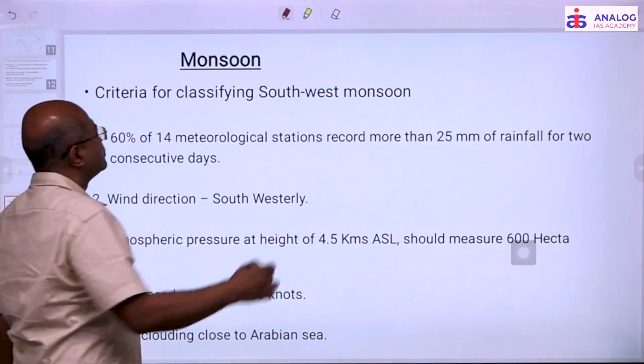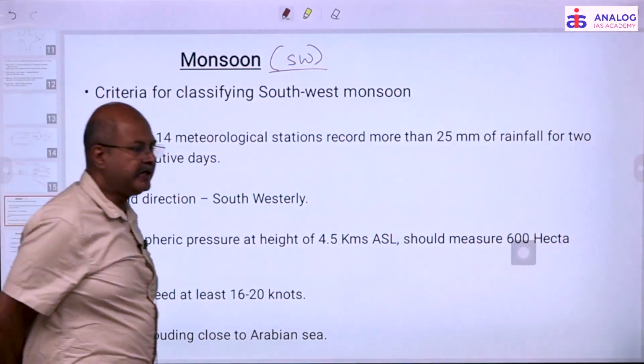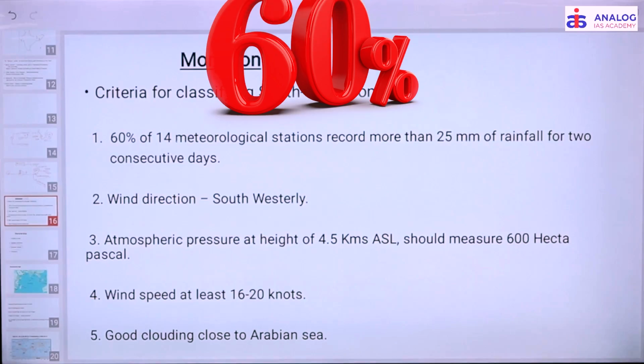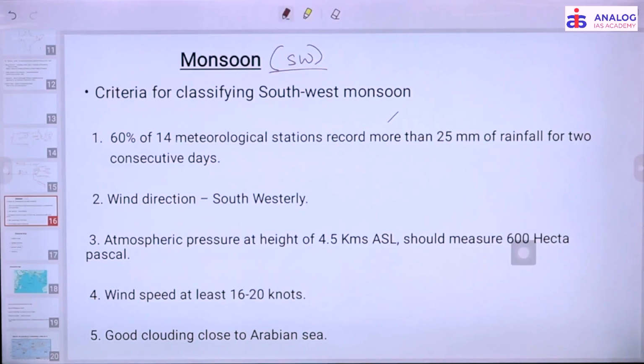The first criterion is that the meteorological department records data at its stations. If they are recording at 40 meteorological stations, 60% of them should record more than 25 millimeters of rainfall in 2 consecutive days. What do we mean by consecutive days? Monday, Tuesday, or Wednesday, Thursday. It is not Monday and Wednesday.